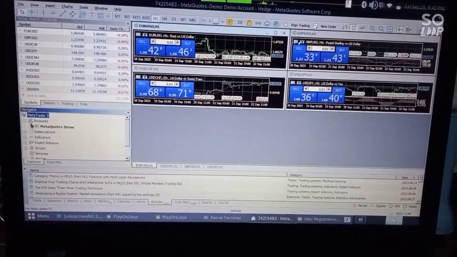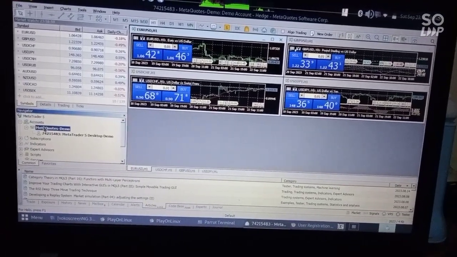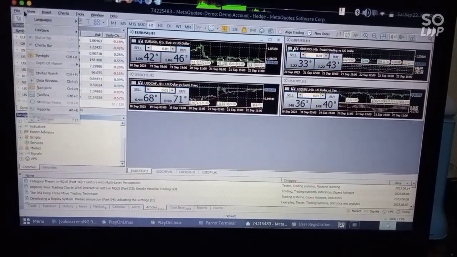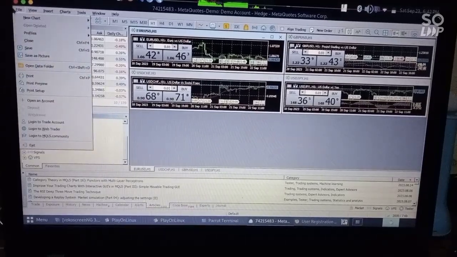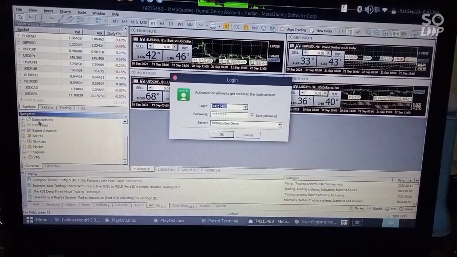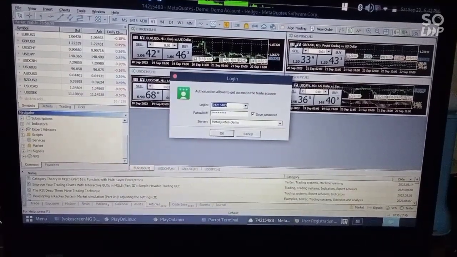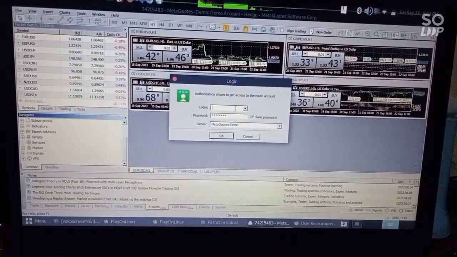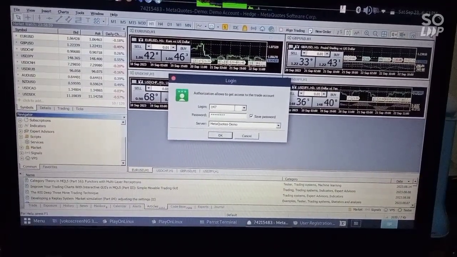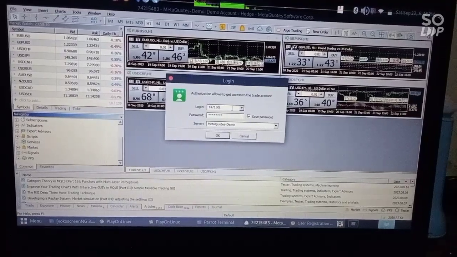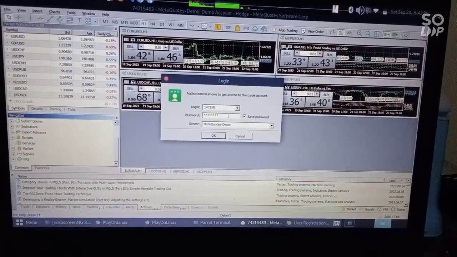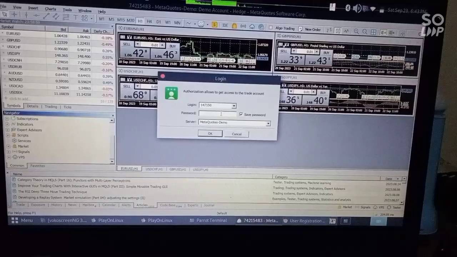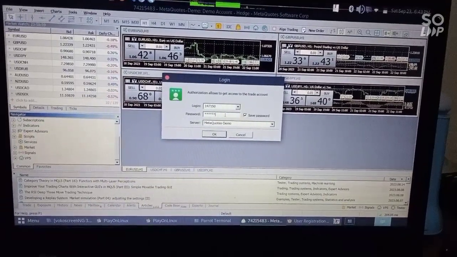The proof of concept is that we have to open an account to prove that it is working and functioning. I put in my credentials, but it's a demo account. It's not a real account. If it was a real account, I would not illustrate with the real figures.